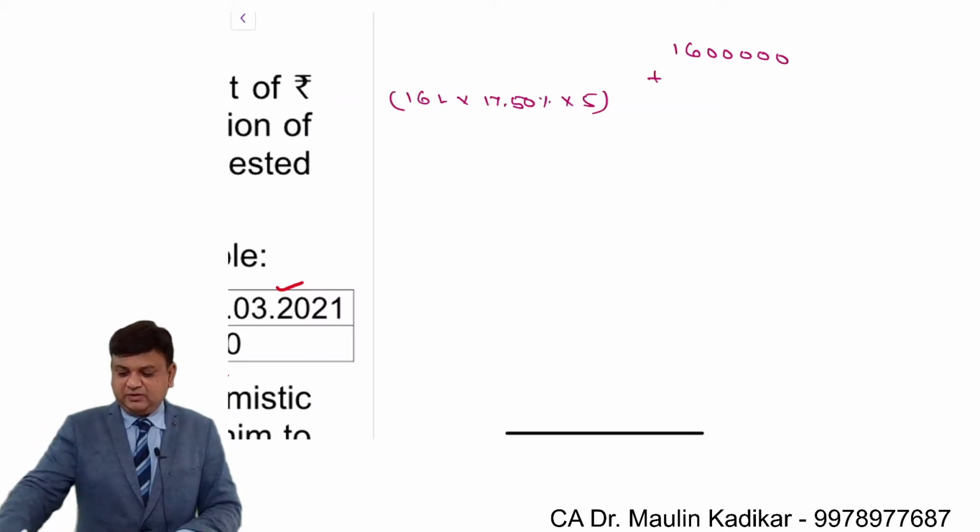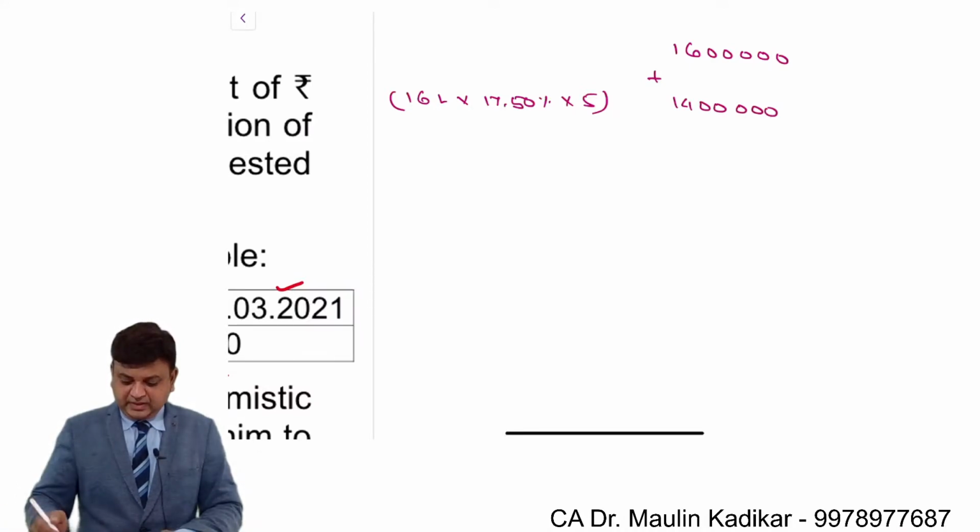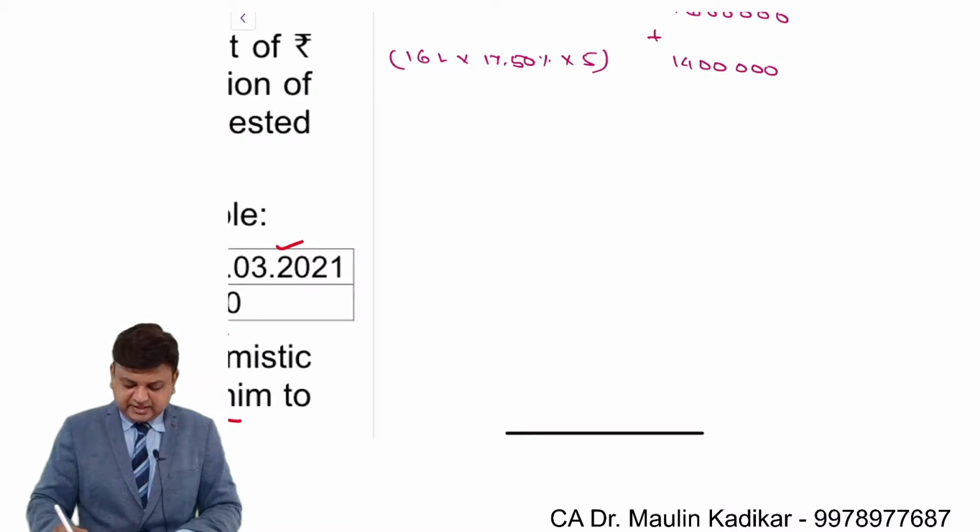So please use your calculator. 16 lakhs into 17.5% into 5 comes to 14 lakhs. 14 plus 16 comes to a redemption value of 30 lakhs.